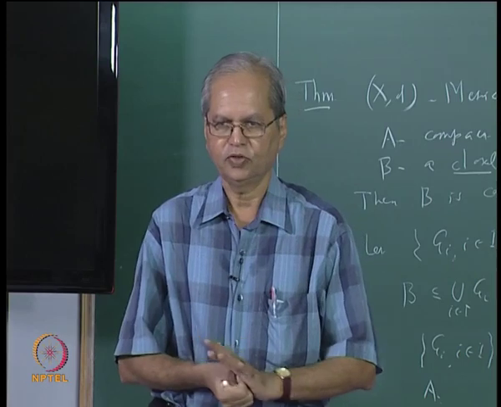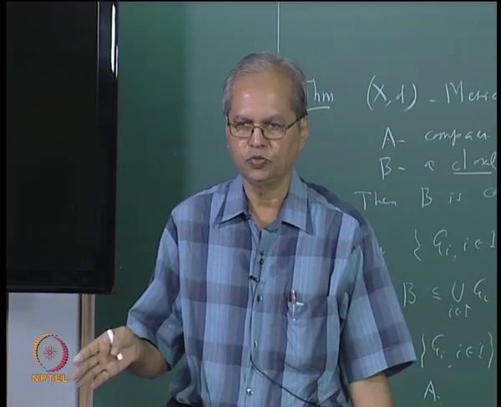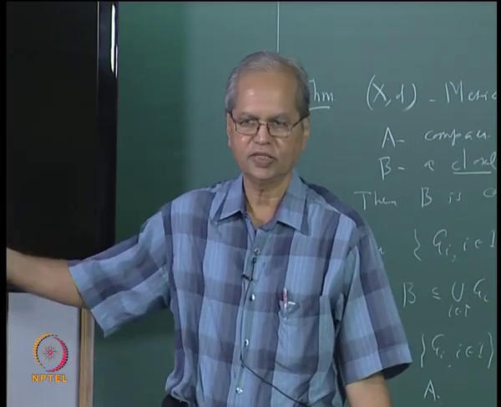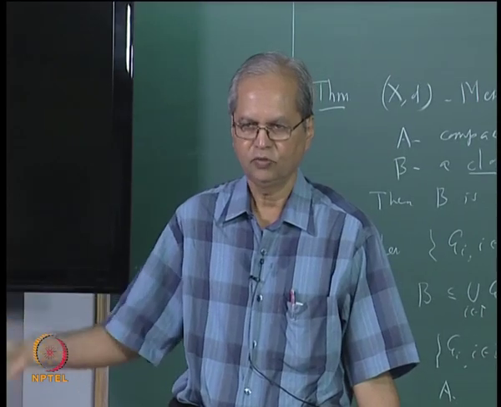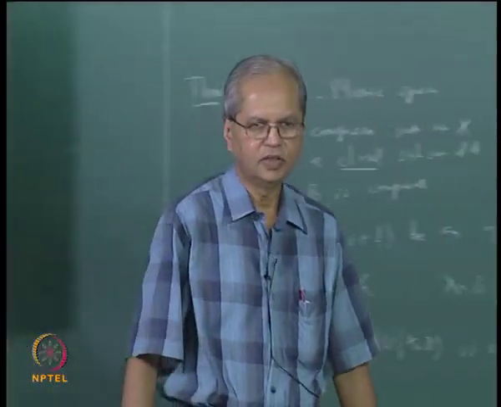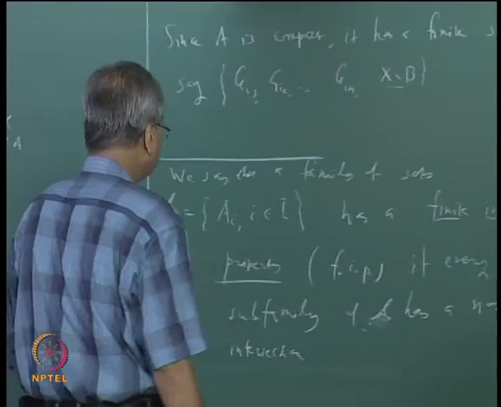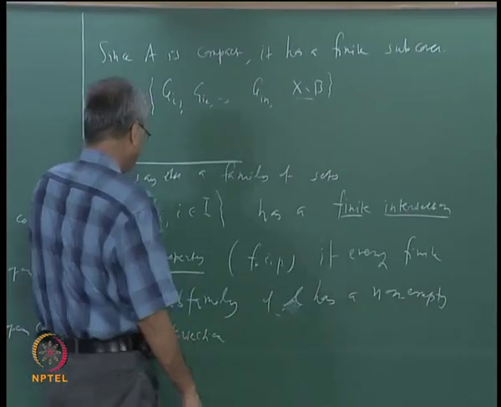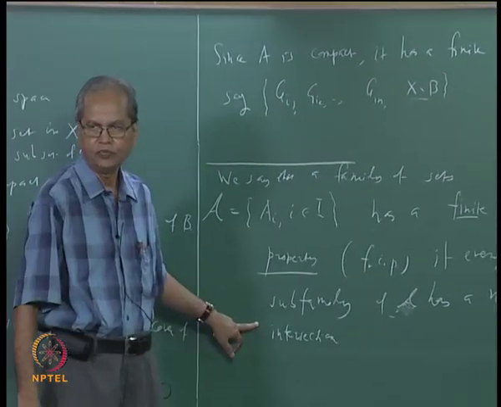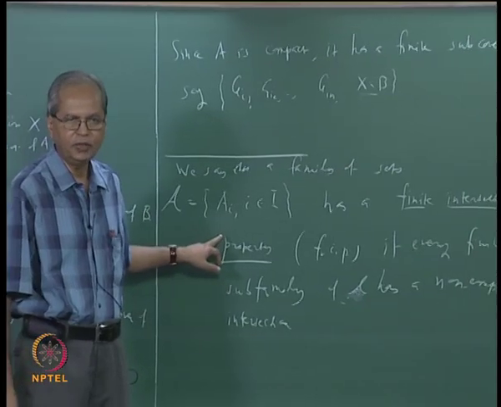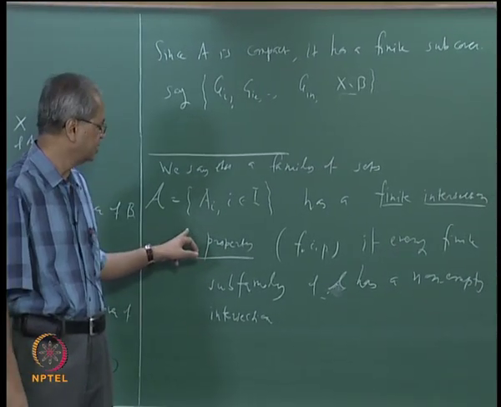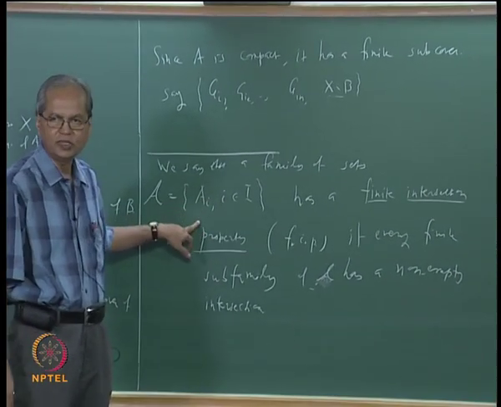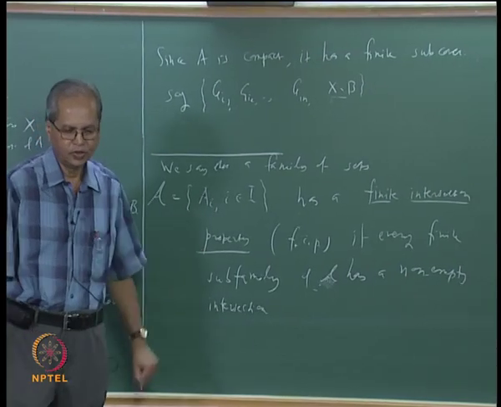For example, A1 intersection A2 will be A2, or A1 intersection A2 intersection A10 will be A10. So a decreasing family of non-empty sets will have this finite intersection property, but of course such a family may not have the property that intersection over the whole family is non-empty; that may or may not be true.